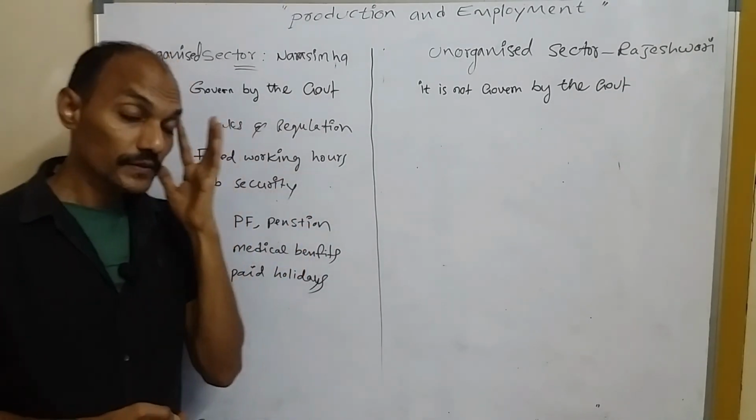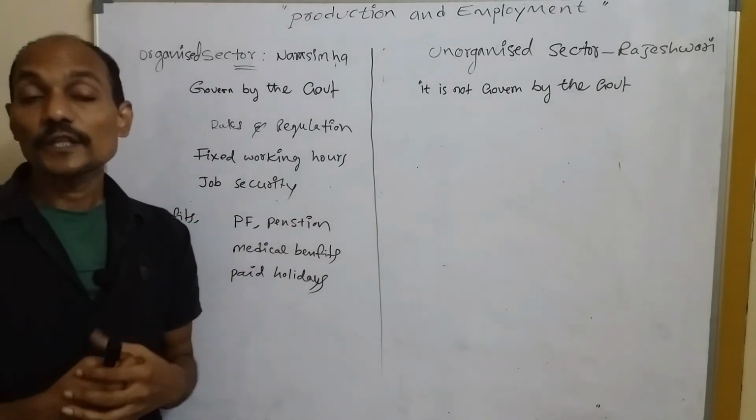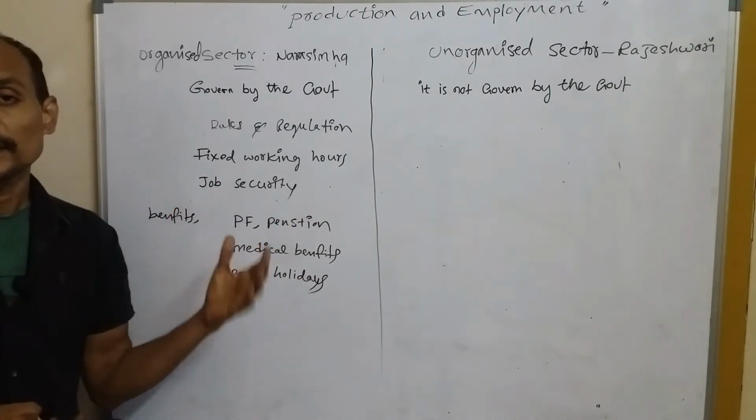Okay, and also we have to discuss some points like what are intermediate goods and what are final goods.